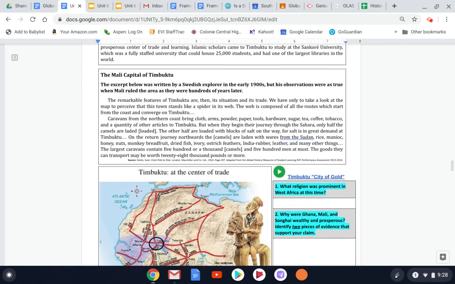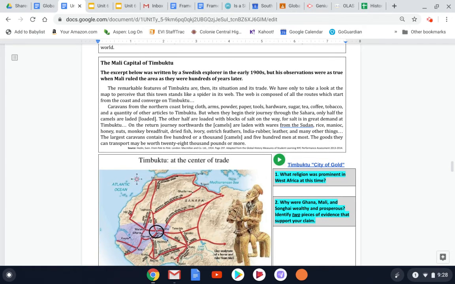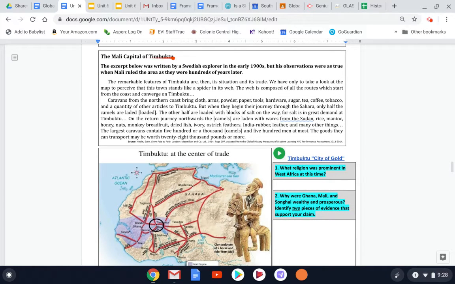So this next little paragraph gives us some information about Timbuktu and why it was an important city, which is one of our questions coming up next week, but will also help you answer question number 2 down here. So the Mali capital of Timbuktu. Let's read through this together. This excerpt below was written by a Swedish explorer in the early 1900s. So remember, this is still Middle Age times that we're studying.